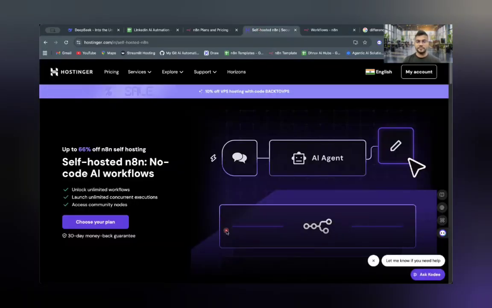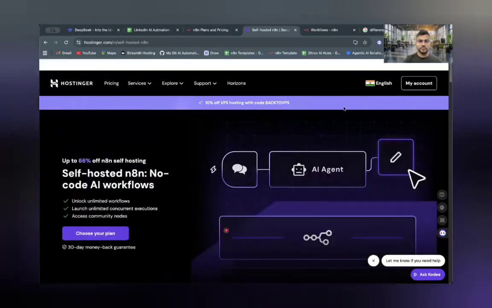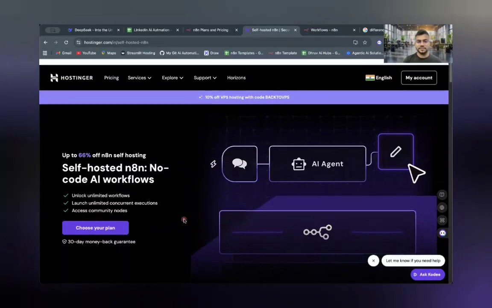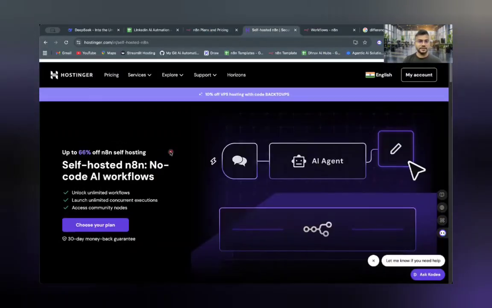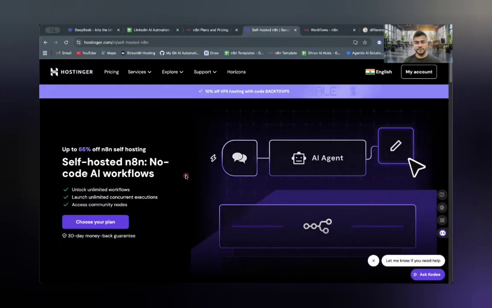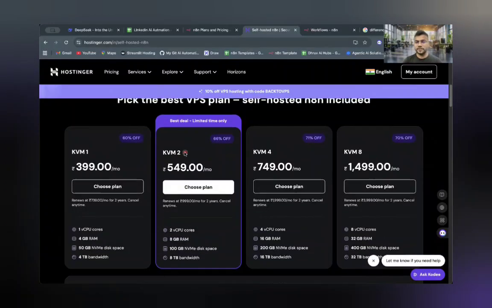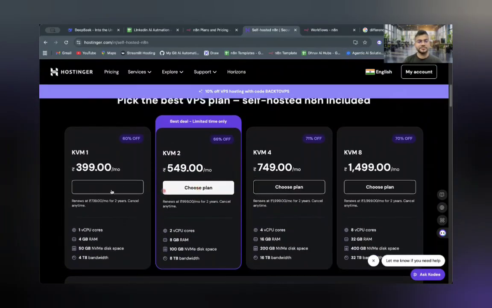So now I thought, instead of paying directly 24 euro, which comes to almost 3,000 rupees in Indian rupees including tax and everything, here's the best part. Here is the actual N8N pricing, and here I have just come across this site, Hostinger VPS hosting. If you come over here, you can see they have plans at 399 rupees. And I think the 3,000 that I gave to N8N last month, even if I had given 400 rupees, I might have been able to do all the things that I'm doing in my direct N8N hosting.